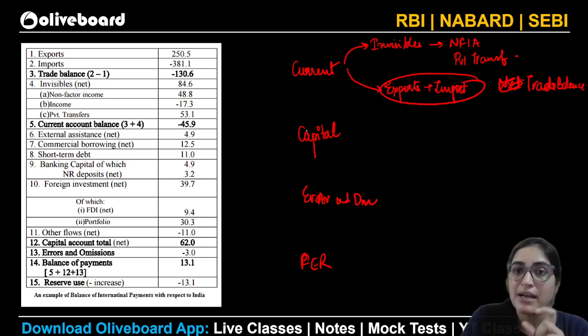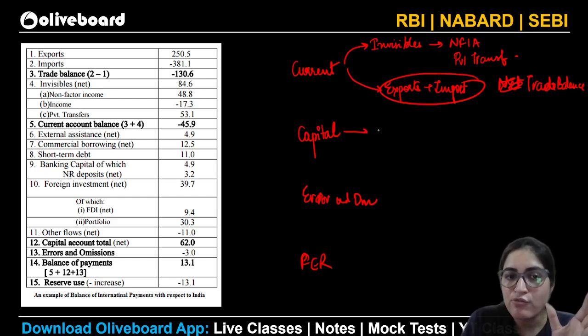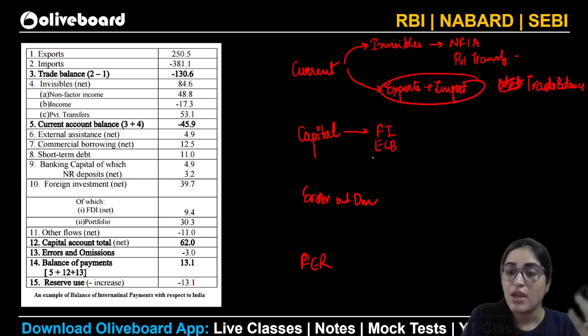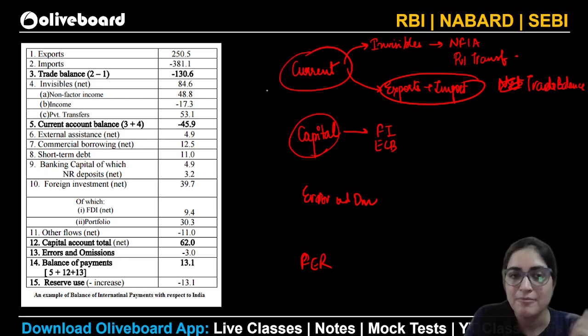If I talk about the capital account, you need to add the foreign investment that is coming, the external commercial borrowing that you are utilizing to create some capital asset, or some debt, or some banking capital. All this will be under your capital head.